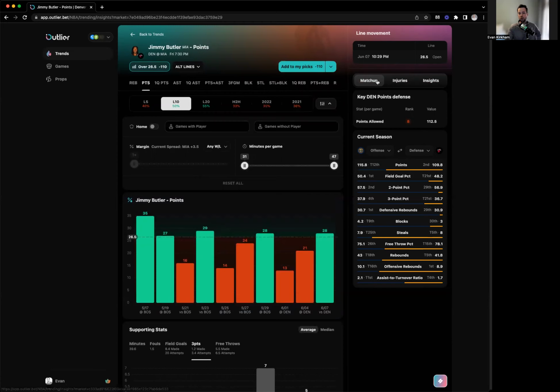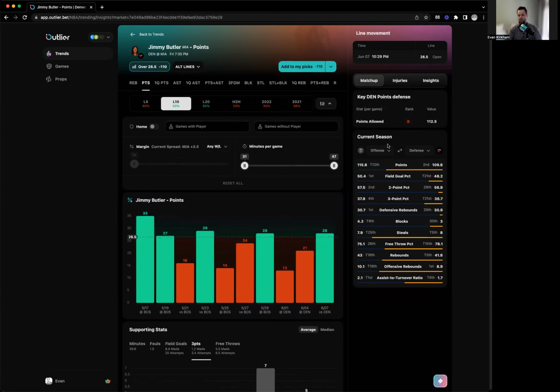Great. If you look over here at the very far right side, there are 3 additional tabs. The matchup tab. So here you can see Denver points defense. This is actually really important. He's playing the Nuggets tonight. How good is the Denver defense giving up points? Well, they're actually ranked 8th in the entire NBA, meaning that they don't give up a ton of points. So this might be why the Heat are getting owned by the Nuggets. And it certainly might be why Jimmy Butler is less expected than normal to go over 26.5 points.